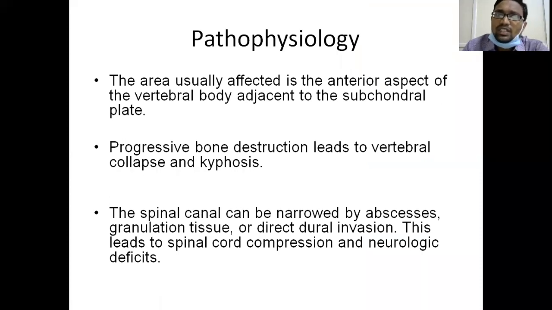Usually, in the pathophysiology, the vertebral body and the disc and the adjacent vertebral body are involved. Progressive destruction, vertebral body collapse, and then deformity. Deformity can be kyphotic deformity, an angular deformity. Most commonly in tuberculosis, we see angular deformities. The angular deformity which we see is kyphotic deformity. And kyphosis means forward bending of the spine.